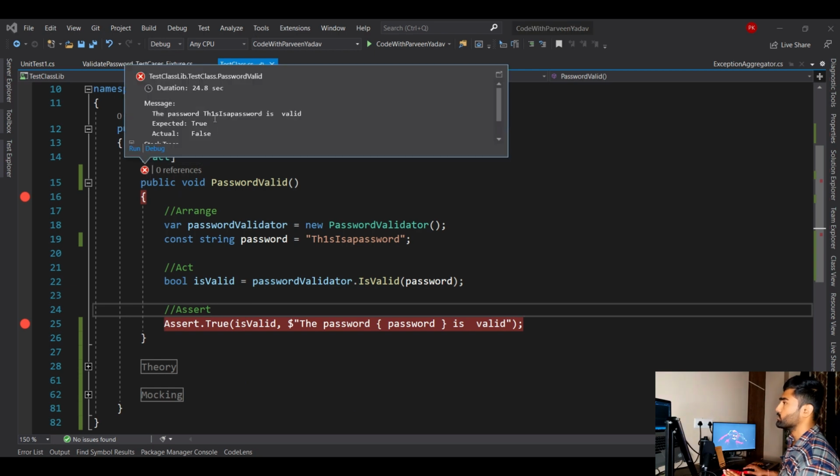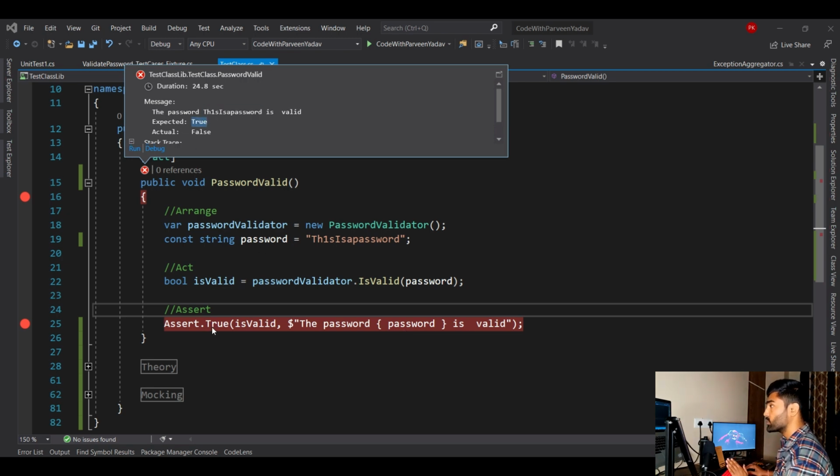And if you click over this, you will see it is going to give you a clear message. How much time has it taken? Duration was 24.8 seconds, because we were inside the debugger point, otherwise it would be very few milliseconds. Okay, the message is the password input is valid. That is fine, because this is what we have displayed here, message, and expected was true.